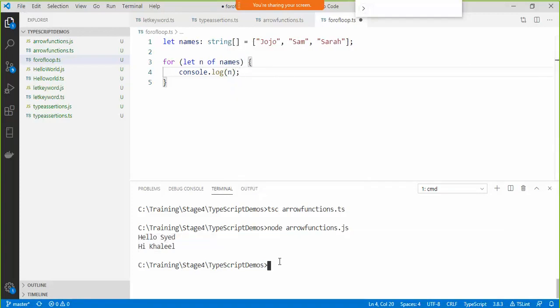Now we go ahead and compile it with tsc and then we say node.